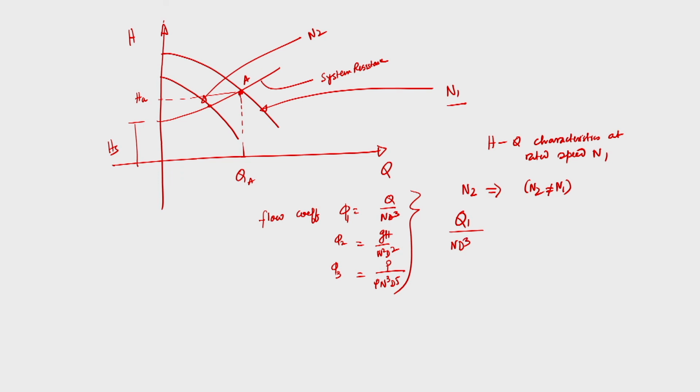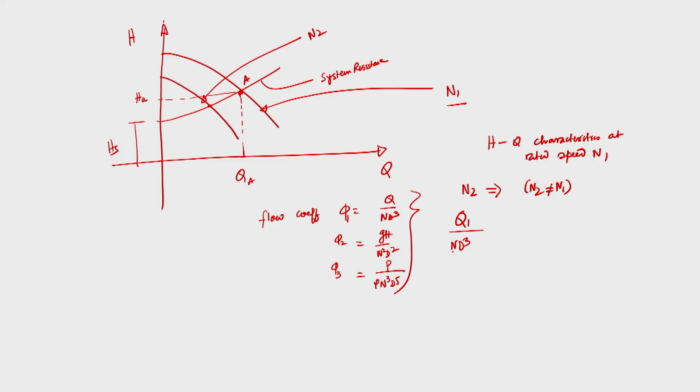A homologous series machine may be of a different size, but the impeller is of the same shape. So, this is called homologous series. For example, when you are considering an impeller of circular shape, we might change the diameter, but its shape remains the same, so it belongs to the homologous series. Even if D is changed, you can still calculate, but for the time being, for the problem we are going to discuss, the given pump is operating in the same system. So, diameter D will remain constant.